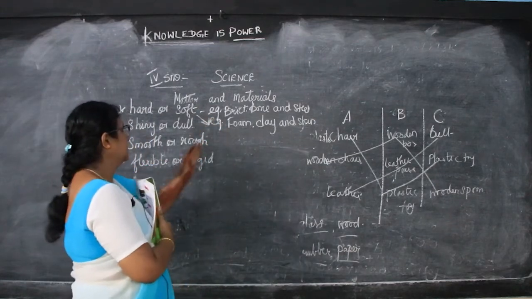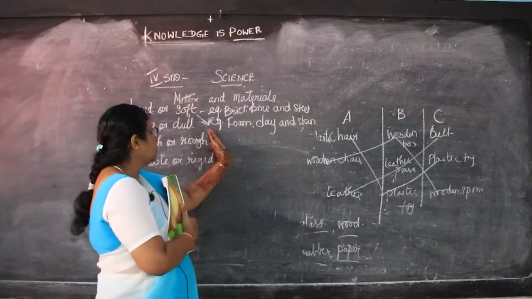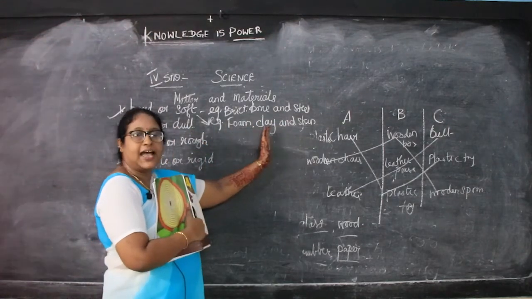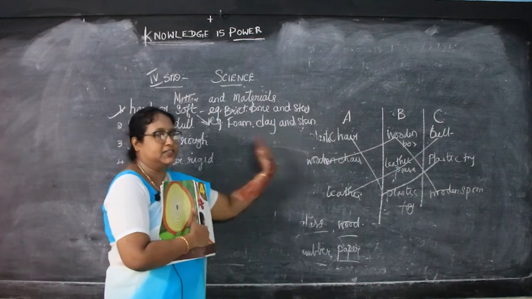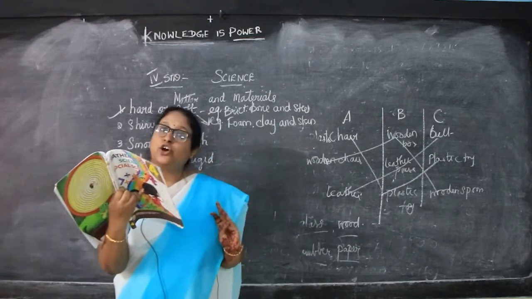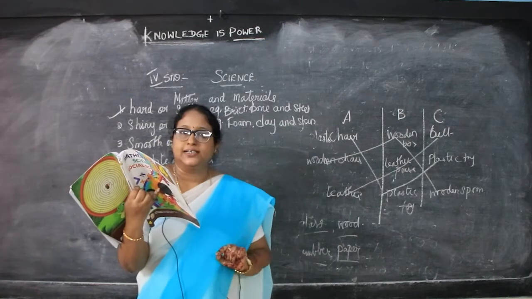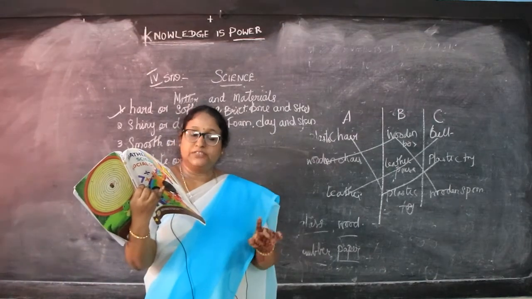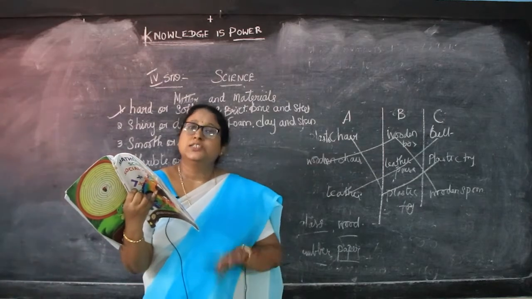So for the hard, examples are brick, bone and steel. And for the soft, foam, clay and skin. Foam means panju. Clay is kaliman, and skin. So these are the examples. So what did I say for the hard materials? Which cannot be easily compressed, cut or bent are called hard materials. And materials which can be easily compressed, cut or bent are called soft materials.